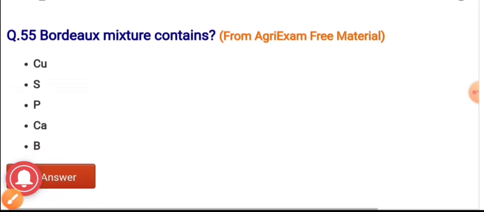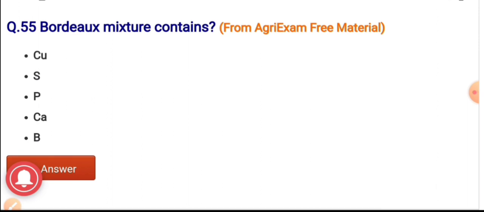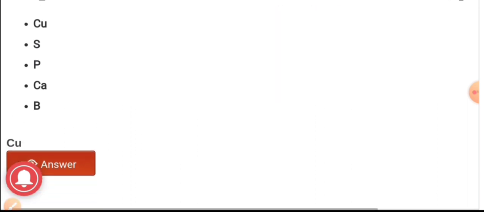Question number 55. Bordeaux mixture contained. Options are copper, sulfur, potassium, calcium, boron. And the correct answer is copper. Bordeaux mixture is a copper mixture.